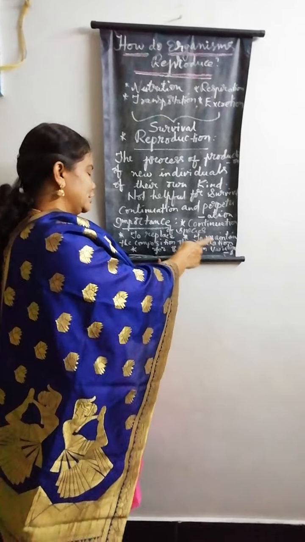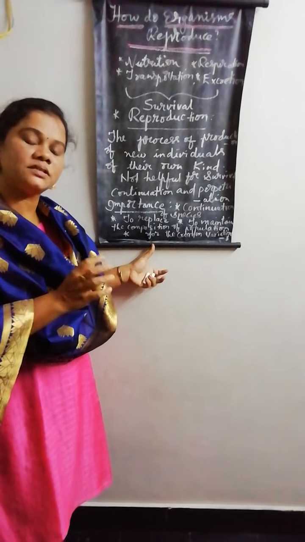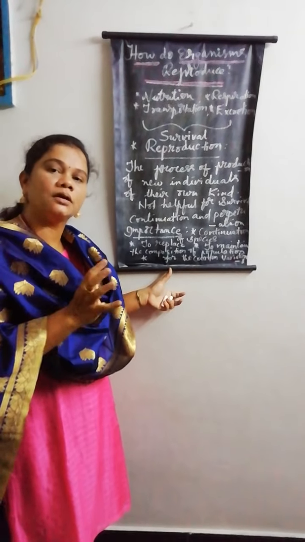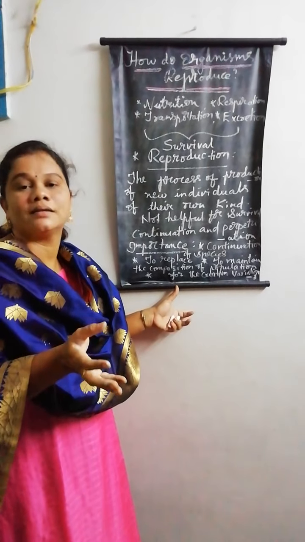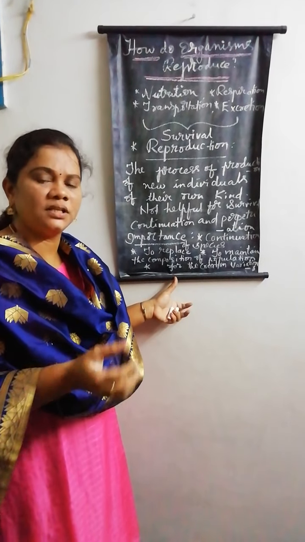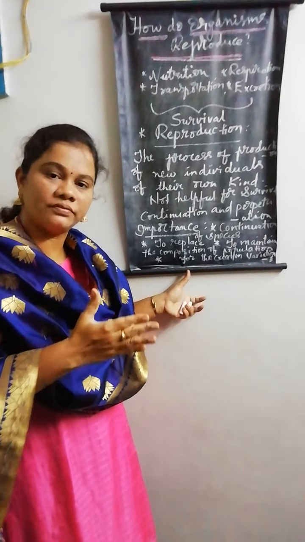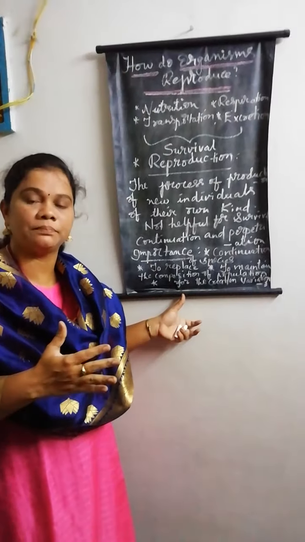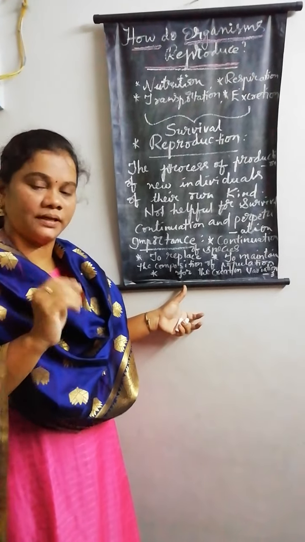And the third one, to maintain the composition of a population. What is the word meaning population? A group of individuals of the same species is called as what? Population. In a healthy population, the ratio of infants, the ratio of adults, the ratio of old people should always be maintained in an exact way.